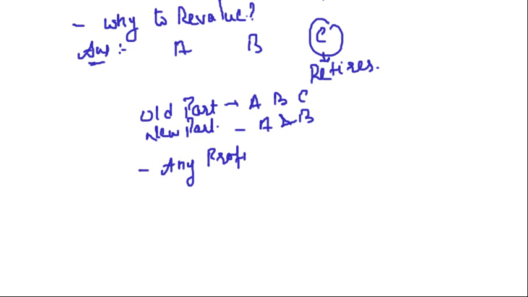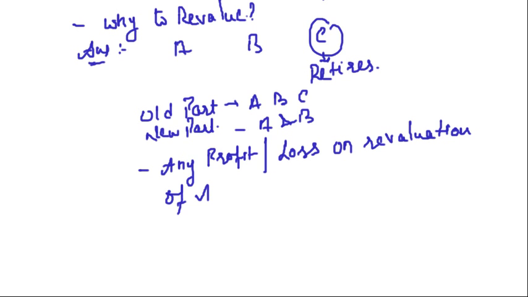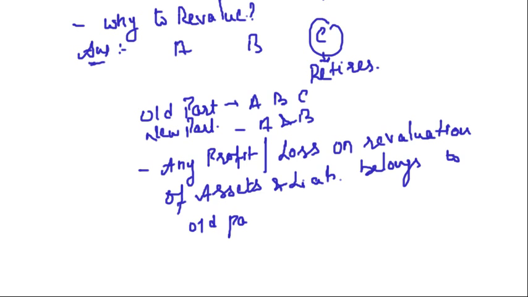Because any profit or loss on revaluation of assets and liabilities belongs to whom? Belongs to old partners in old ratio.